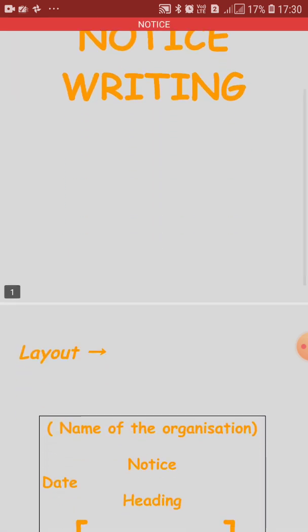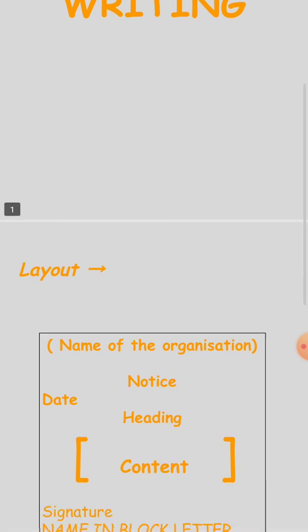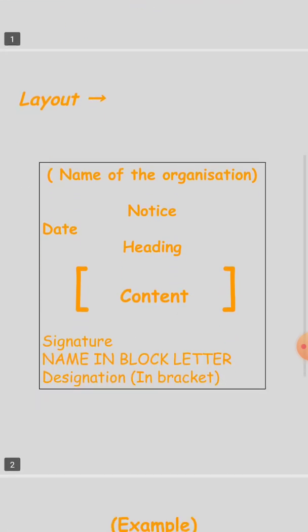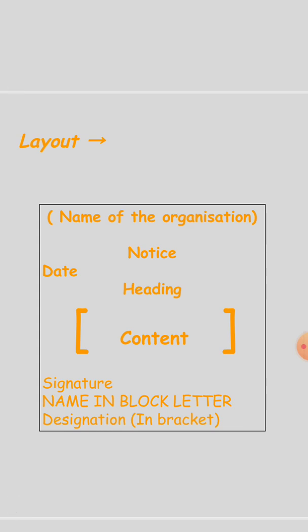Now, we will see the layout of a notice, that is, how to write a notice. So look here, all of you. Firstly, we will write down the name of the organization, institution or office. But remember one thing, that we will write down the name of the organization in capital letters. Then we will write down the word notice. After that, we will write down the date of issuing the notice.